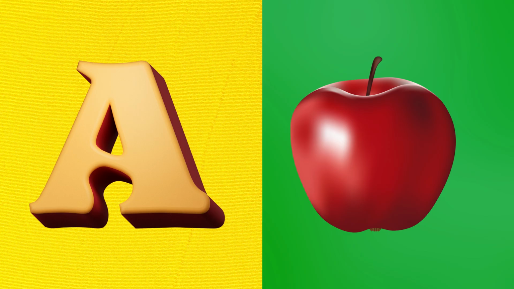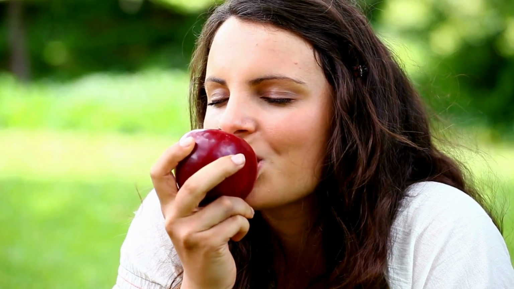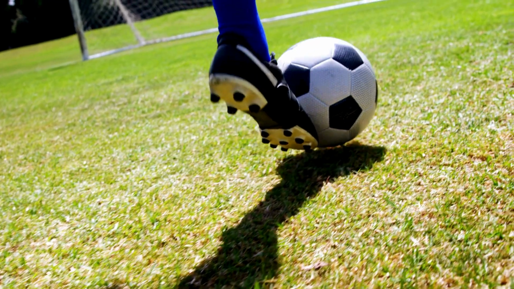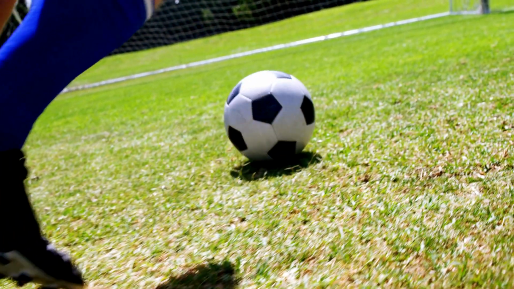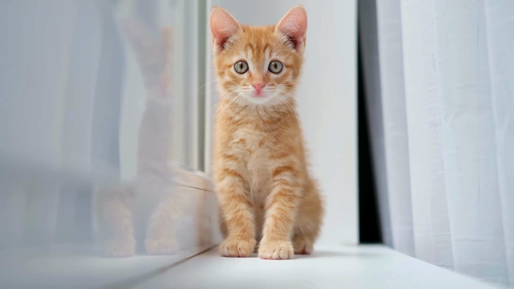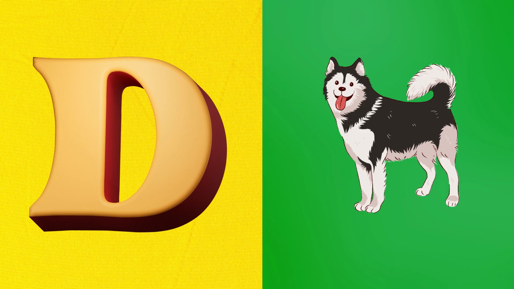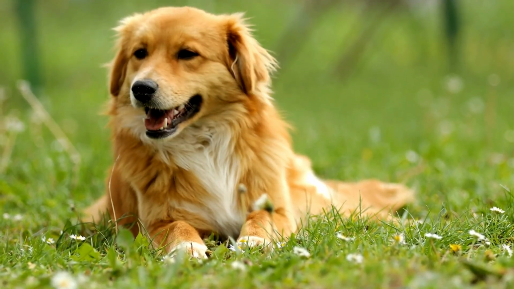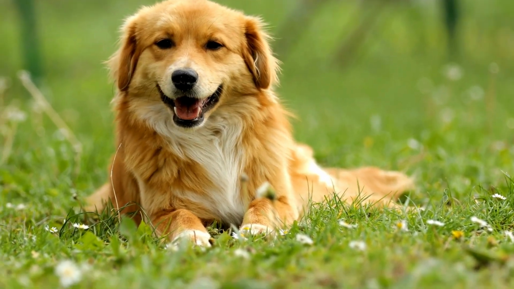A is for apple, the big red A and a shiny apple bouncing. B is for ball, B shows up, ball rolls and bounces. C is for cat, cat meows and waves next to big letter C. D is for dog, dig dog, book.